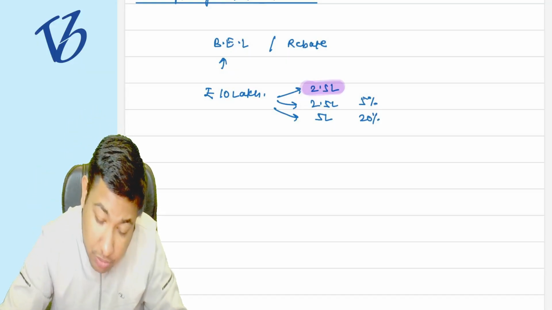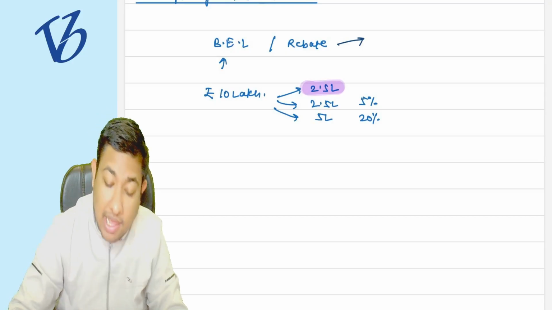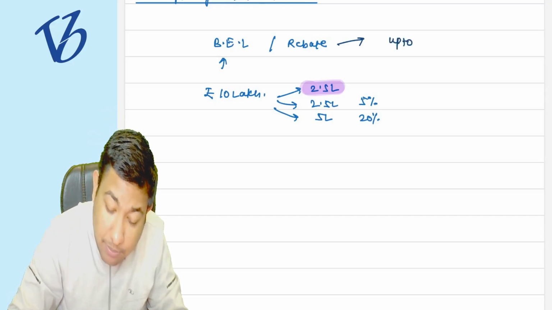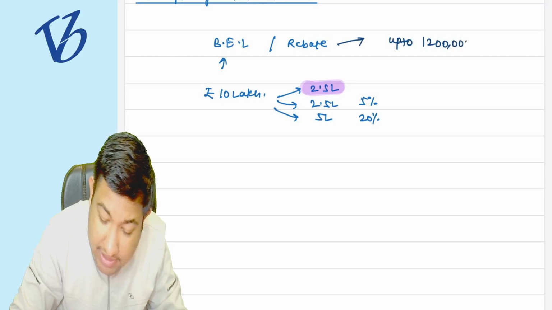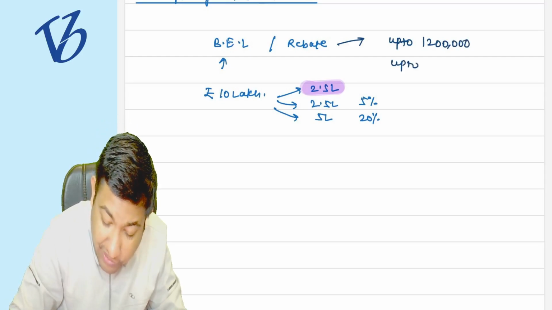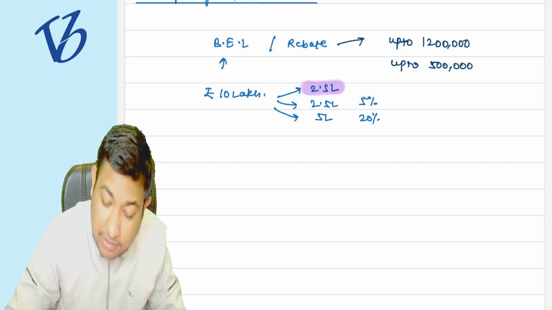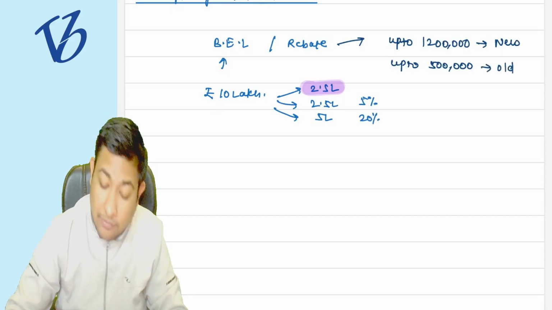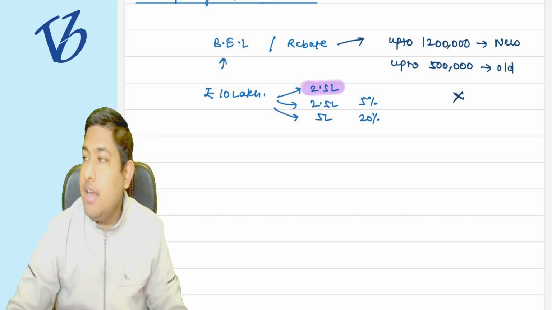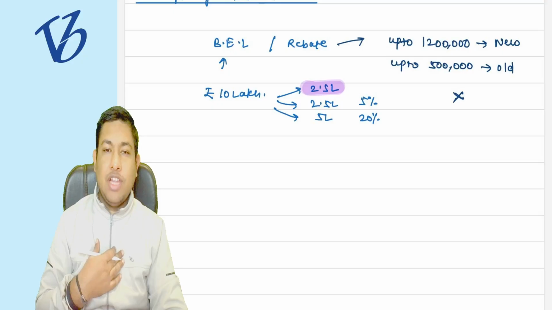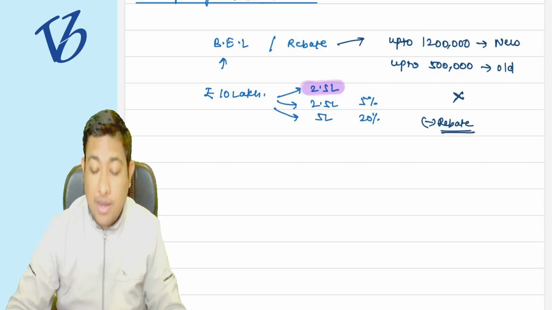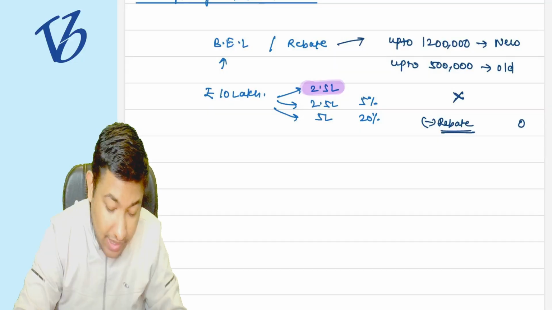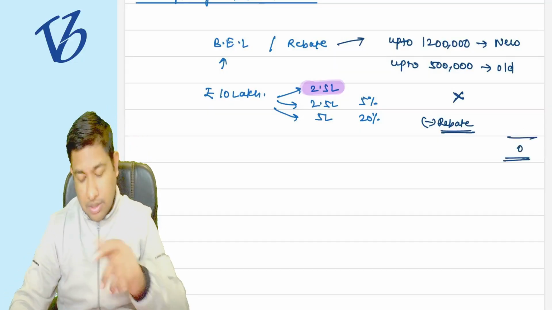But what the rebate concept is saying is that if the income of an individual is up to 12 lakh rupees in the case of the new regime, or up to 5 lakh rupees in the case of the old regime, we are not taxing anything. We will calculate the tax of that person, but we will give the relief of the rebate, and we will make the final tax liability of that person zero. Now how will it work?